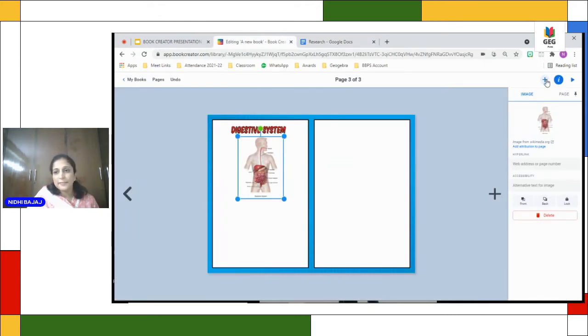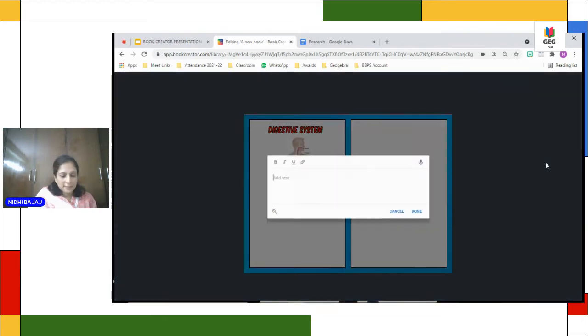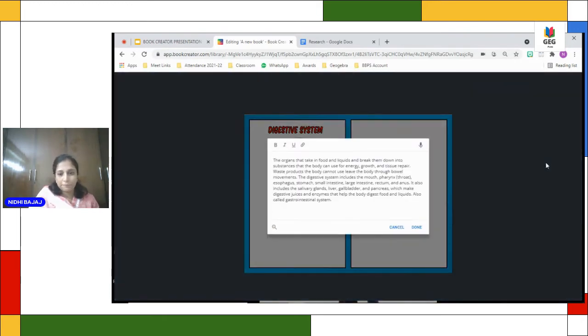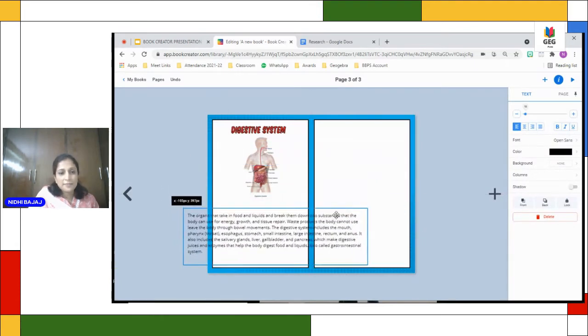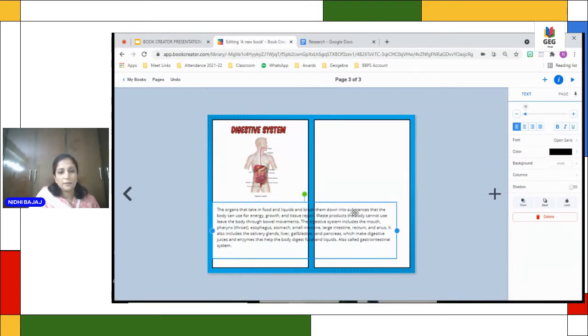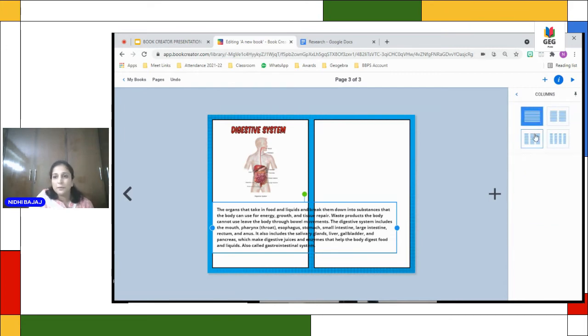So I go to text, add element, text, normal text, and I press Control V. Done. Now, if you see that it is coming like this, even if I put it here, I can first make it bold and I can put it in columns like the way we see in our textbooks. I'm taking two columns.